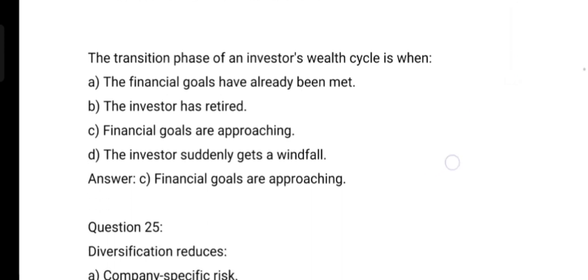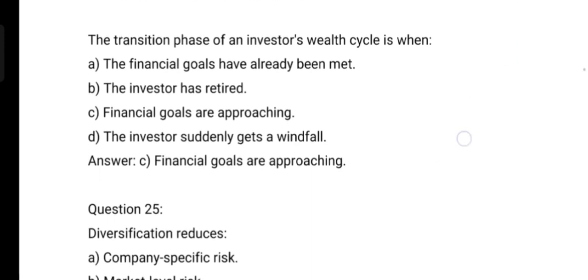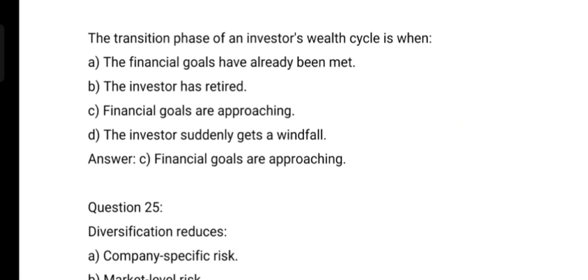Next question is, the transition phase of an investor wealth cycle is when? Option A, the financial goals have already been met. Option B, the investor has retired. Option C, the financial goals are approaching. Option D, the investor suddenly gets a windfall. And the correct answer is option C, financial goals are approaching.